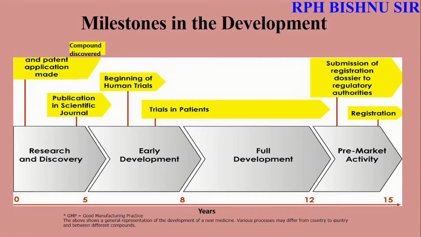How many years will it take? In research and discovery, it means 0 to 5 years. Then early development 5 to 8 years, full development 8 to 12 years, and pre-market activity up to 15 years.